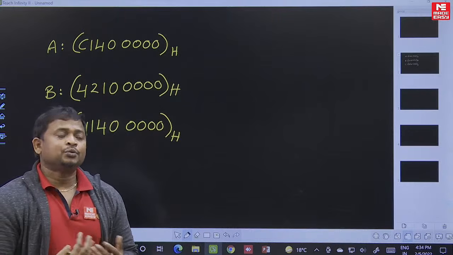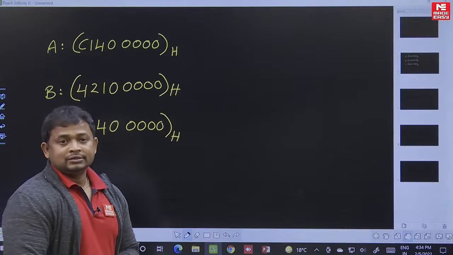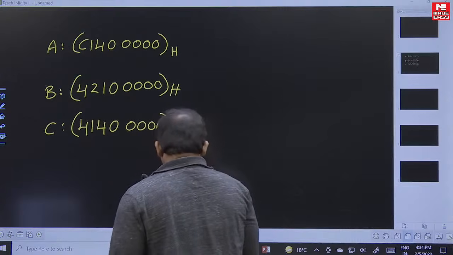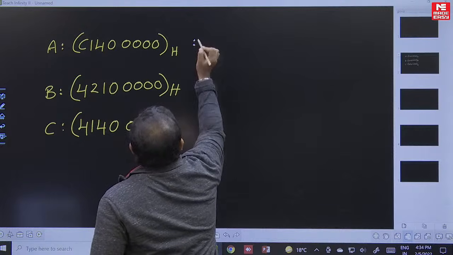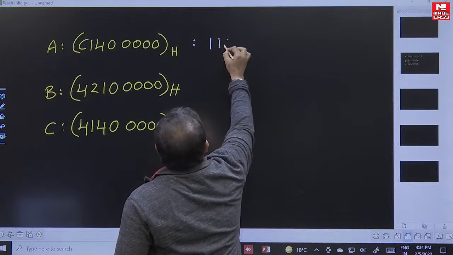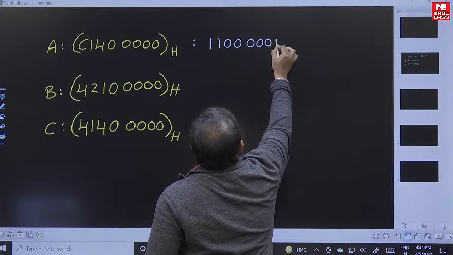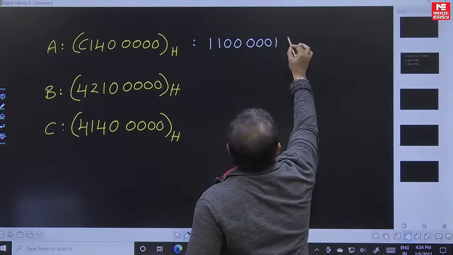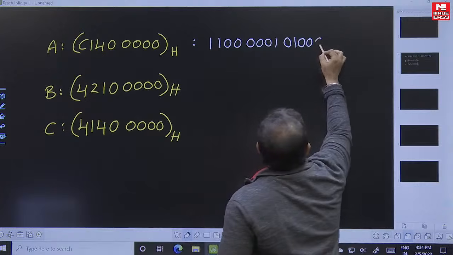First of all, we need to identify the value associated with the given numbers, right? So the A value is represented in binary as C1100 and 1, 4, and remaining all are zeros.